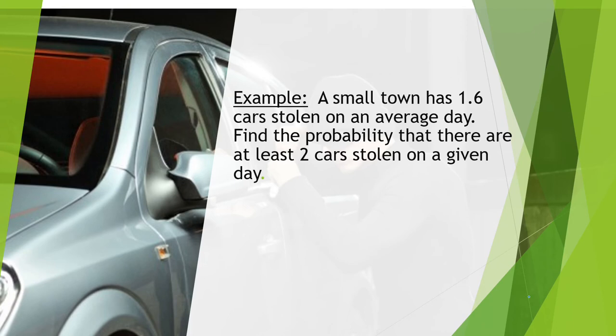Let's try another example. A small town has 1.6 cars stolen on an average day. Find the probability that there are at least 2 cars stolen on a given day. We have the average per day is 1.6, so that's lambda, 1.6. We are looking for at least 2 cars stolen on a given day, so x is at least 2, greater than or equal to 2.